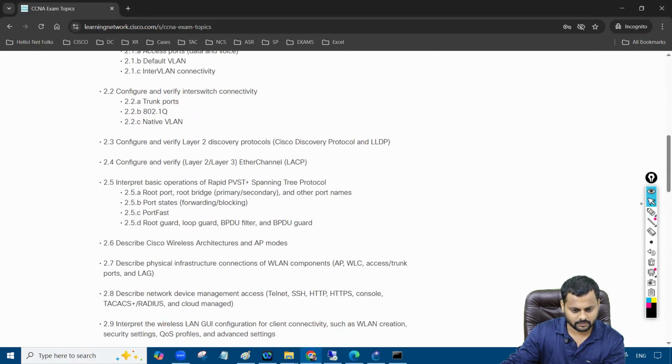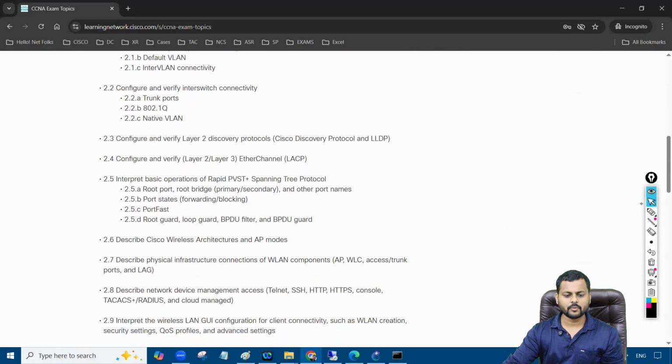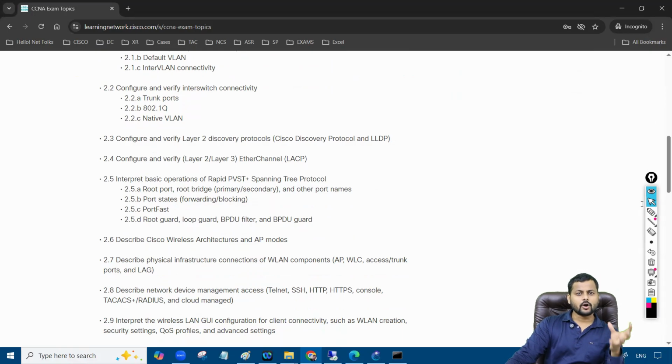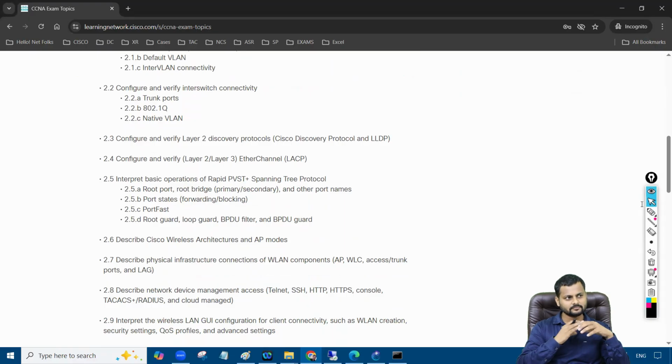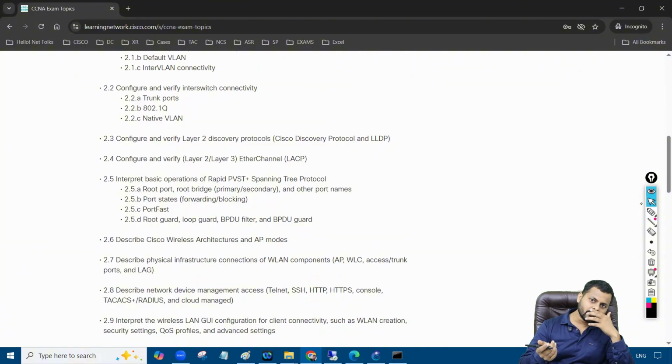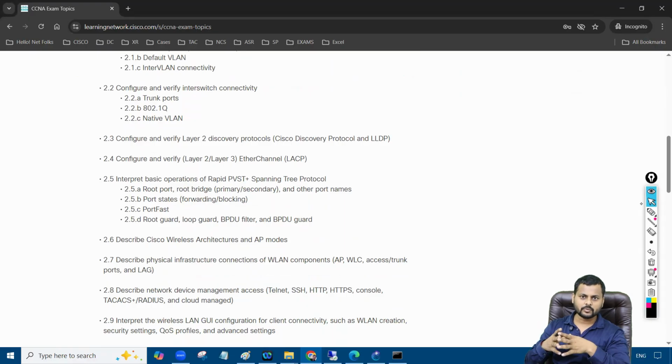Then after that, we have Cisco Discovery Protocol and LLDP. These protocols are basically used to identify neighbor devices. I'm here right now, and I want to see who my neighbor is. So let's say you're working in a production network and you want to see who your neighboring devices are. In that case, you can use these protocols, CDP and LLDP, which give you the neighboring information.